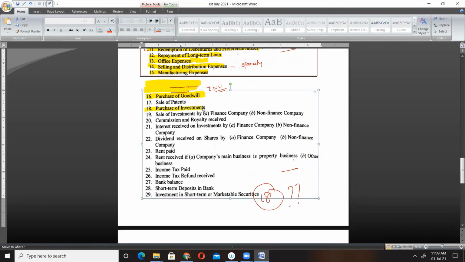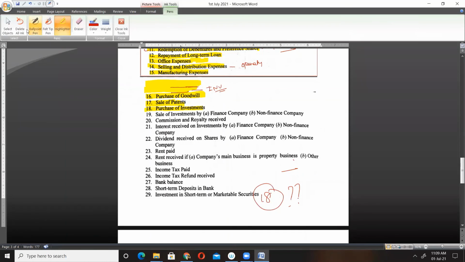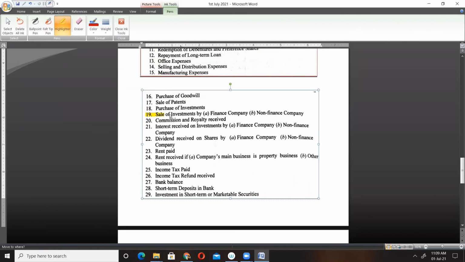Investing. Yeah, number 18 is also investing. Okay, now you see number 19. Number 19 is crucial. Let me remove all the inks here. You see, sale of investment.